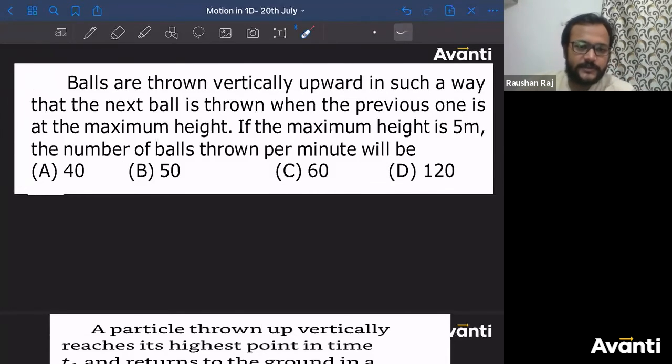Kirtan has given an approach here. First, calculate the initial velocity. You can calculate it by using the maximum height. Then calculate the time taken to reach it. Then we can find how many balls are thrown in 1 minute. Why find the initial velocity? Without finding the initial velocity, can't you find the time?